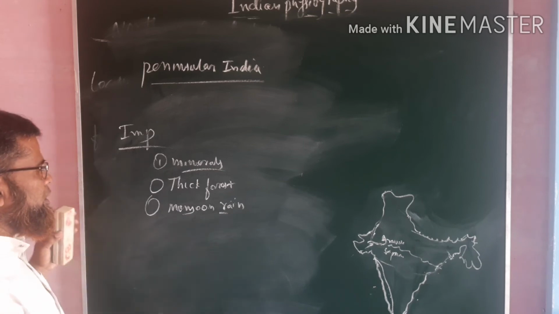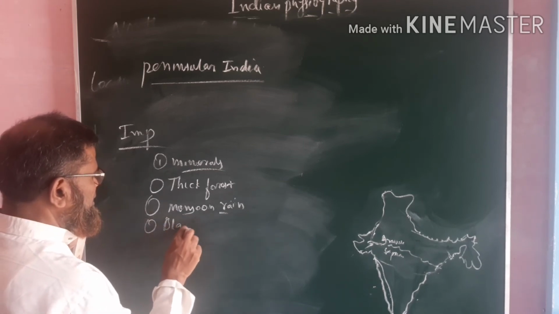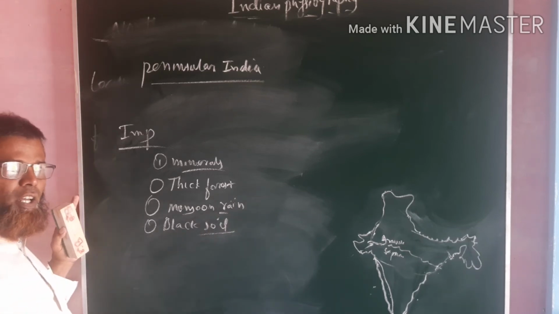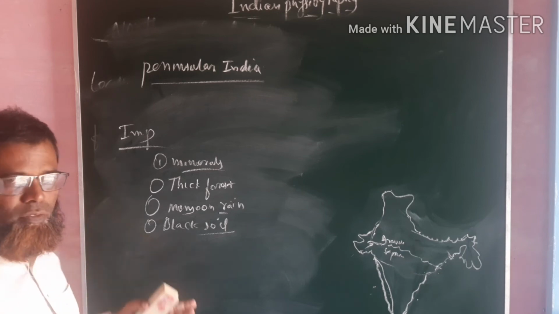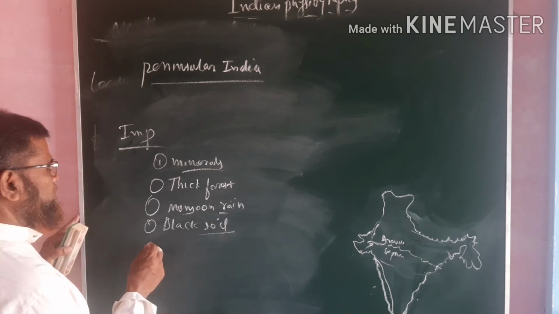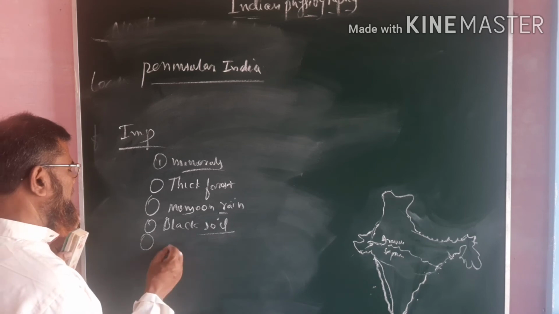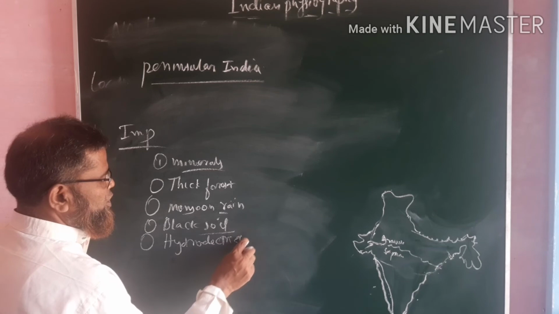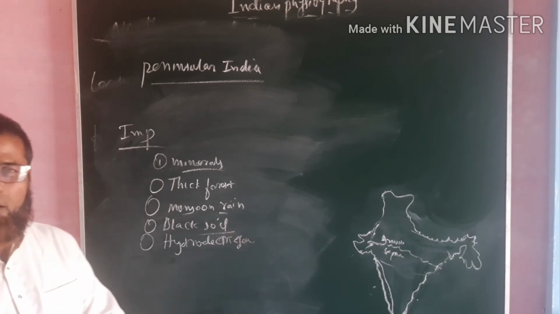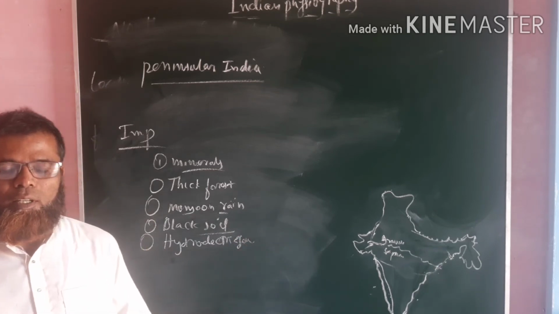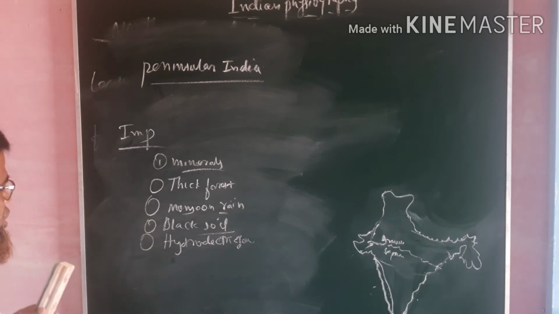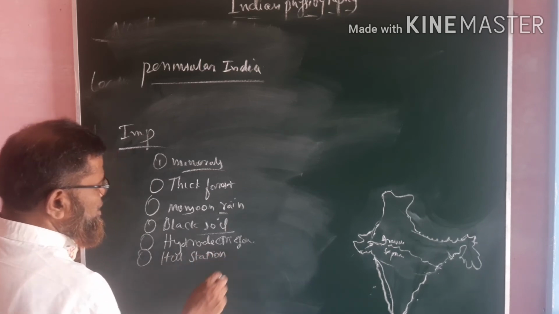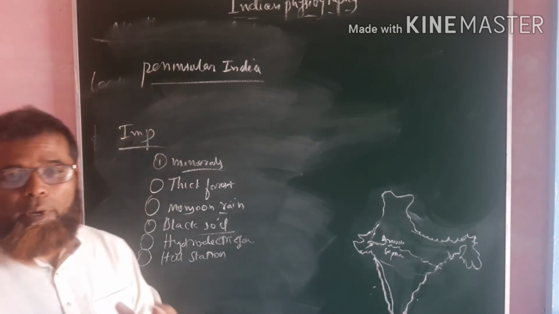It also has black soil. It is a land of black soil, which is useful for growing various crops like cotton, chili and other crops, and it is useful for agriculture. It also helps in hydroelectric generation, because many rivers make falls and they are responsible for hydroelectric generation. It also consists of very important hill stations. Hill stations are also found here. This is about the peninsular India.